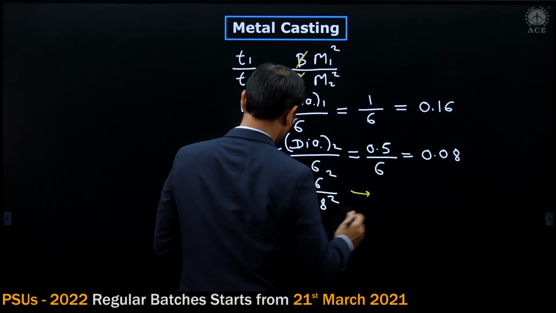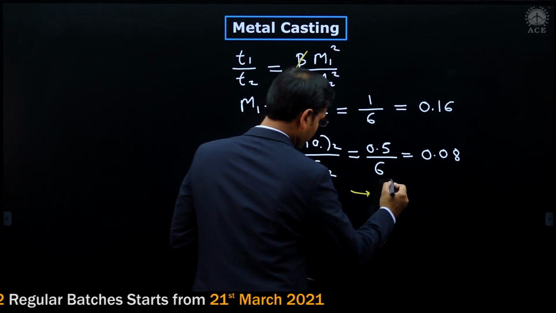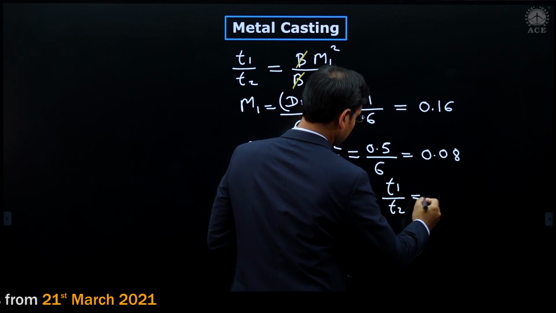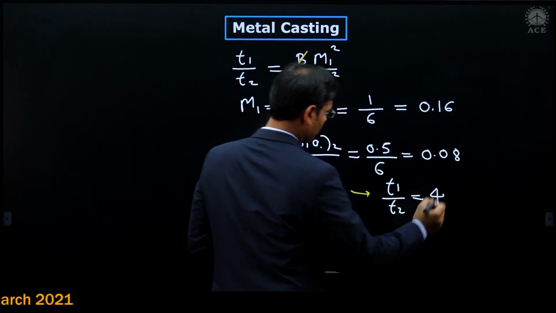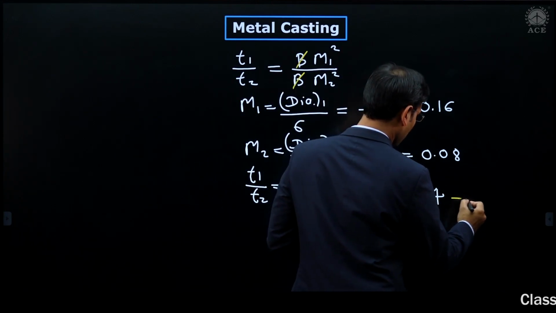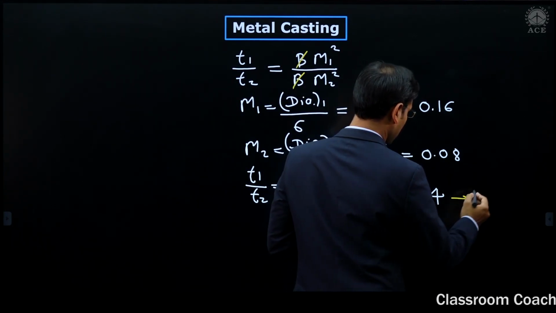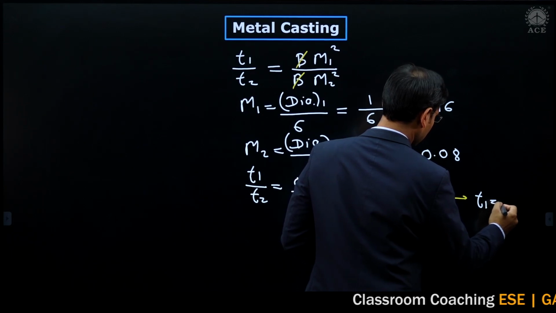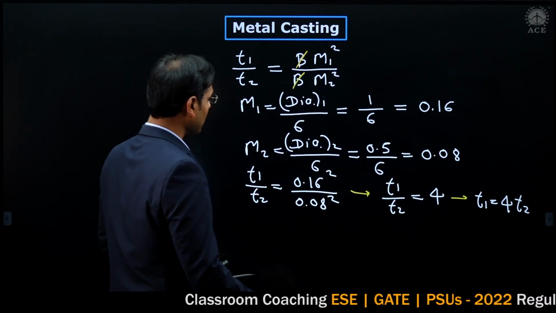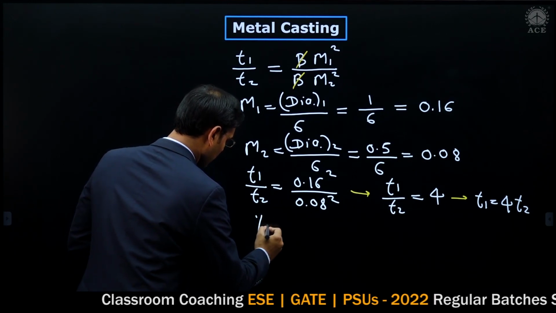Then T1 by T2 is equal to 4. Correct? This is the ratio. Then I can write here T1 is equal to 4 times T2. Then I am writing the formula of percentage reduction here.